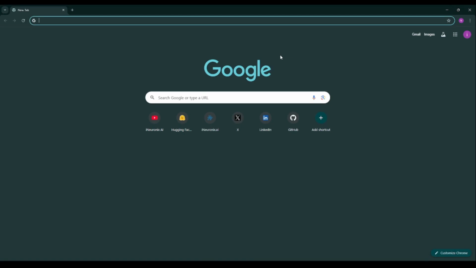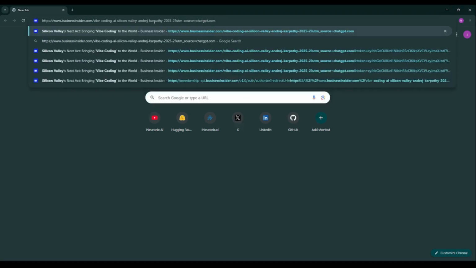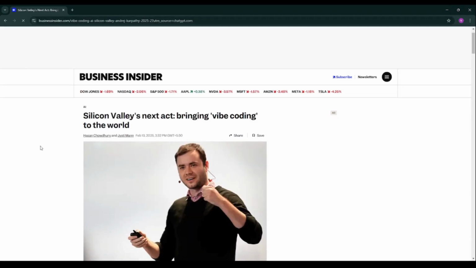Before we build our agent, let's quickly explore this article from Business Insider that highlights the impact of vibe coding. This is the article, as you can see, Silicon Valley's next act, bringing vibe coding to the world. So, what exactly is vibe coding? Simply put, vibe coding is an AI powered coding approach where your voice inputs are transformed into functional code, reducing the need for manual coding.